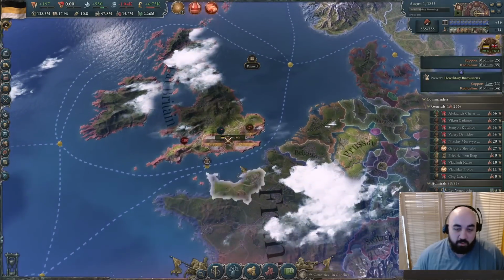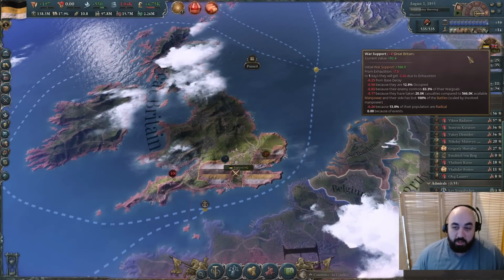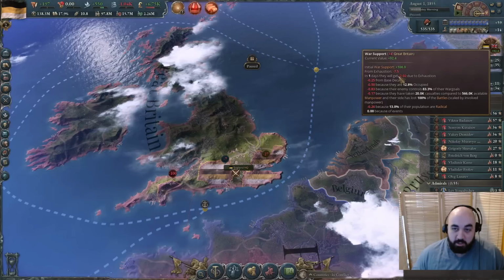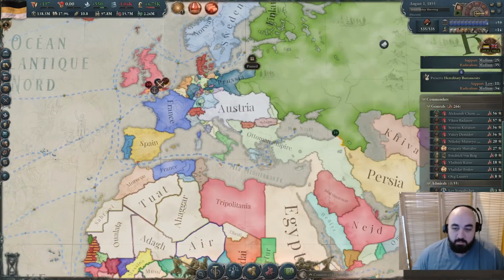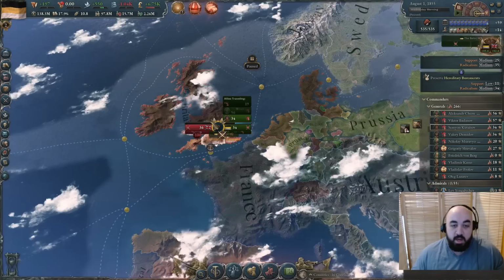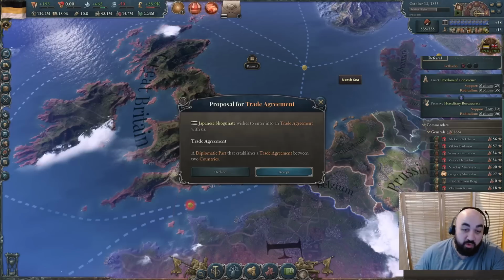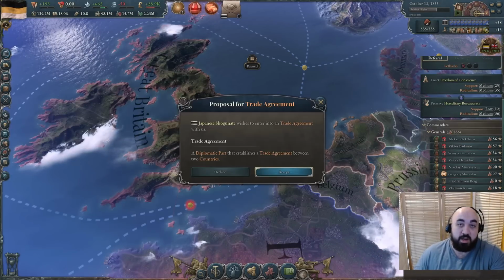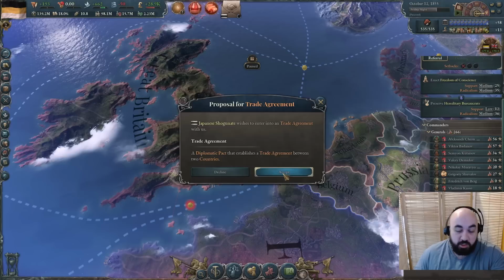They're also going to convoy raid us, and so this might be a little bit difficult, but we see they're going to come down pretty quick from exhaustion, being occupied, and controlling war goals, this type of thing. Maybe we'll land in here to control another war goal, but it's probably not necessary. But this is how you enforce pretty easily on the UK. Big nice, we got a trade agreement coming in with the Japanese Shogunate. Again, we want to incorporate them into our customs union. So this is thing one.